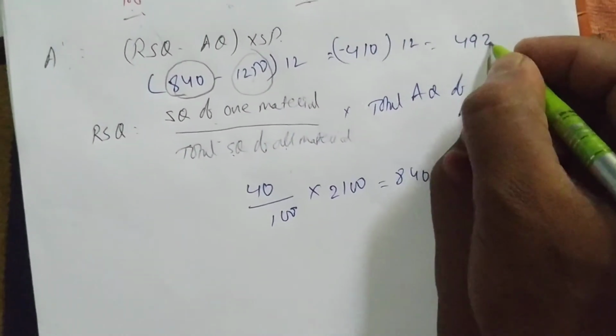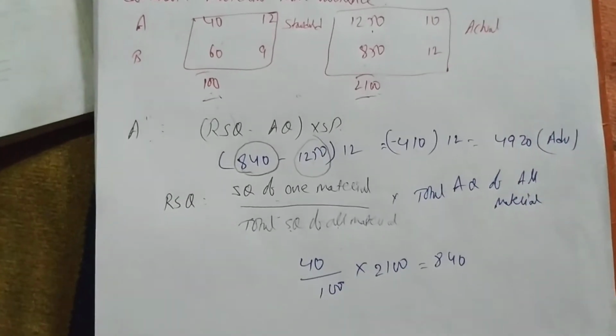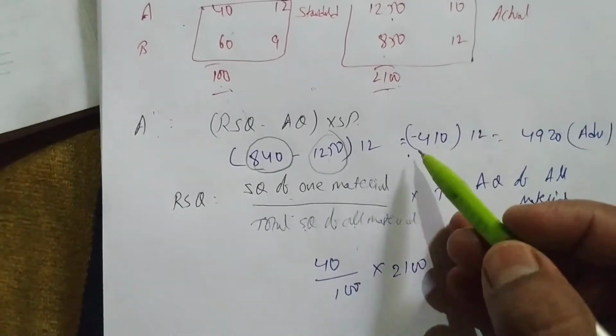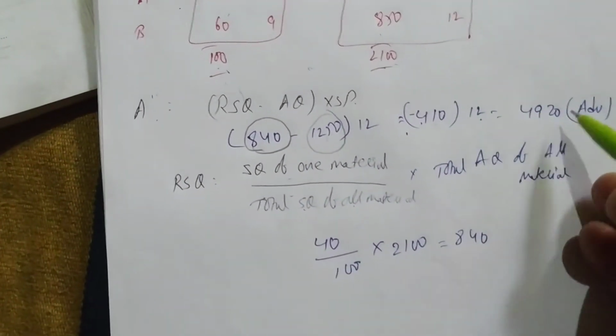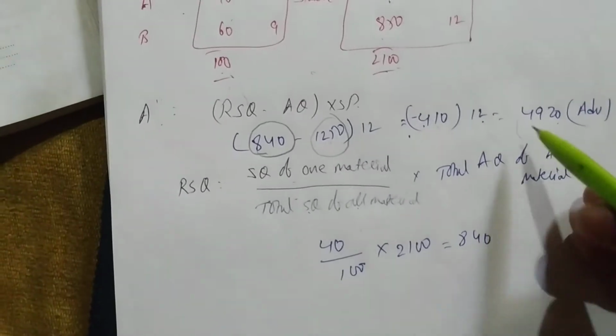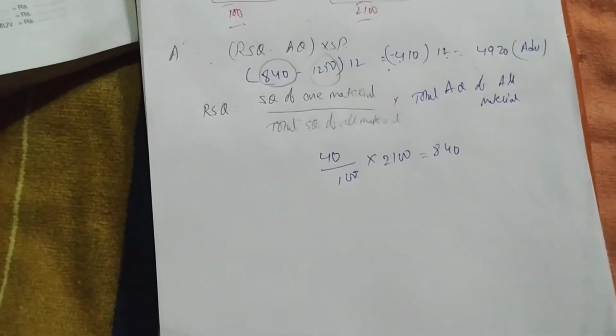In rupees, the loss to the company is 4920. So he has used 410 quantity more. Who used? The laborer has used 410 quantity more, and multiplying with 12 you get the price. So 4920 rupees is a loss to the company for material A. Now we'll do material B also.